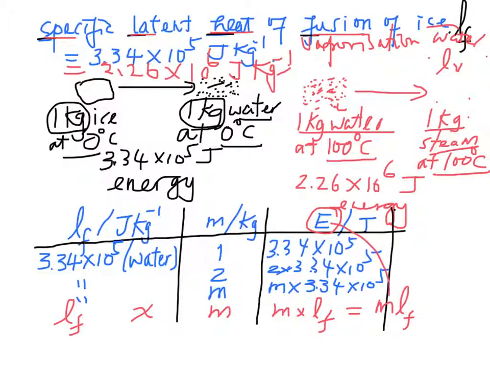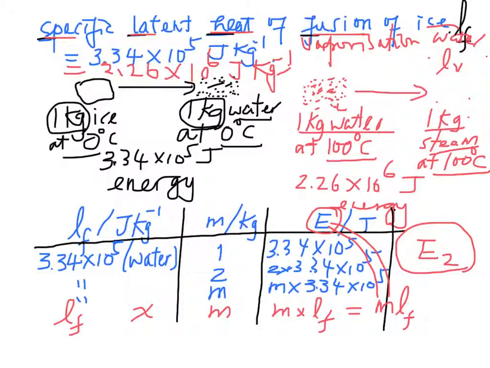This is the energy required to change the state from solid to liquid without change in temperature. And this is the energy, E2, in the previous pages.